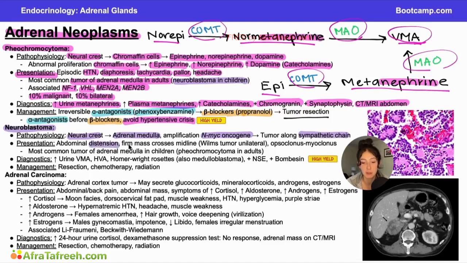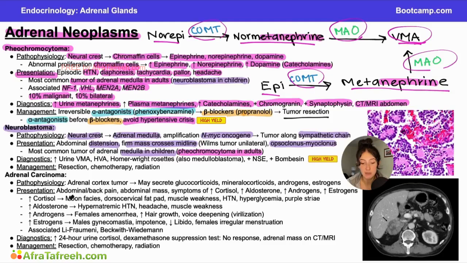Symptoms are going to be abdominal distension, a firm mass that crosses the midline. This is going to be an important factor because if you see a kid with a firm mass that doesn't cross the midline, that would be suspicious for Wilms tumor. However, if it does cross the midline, that's more suspicious for neuroblastoma. These patients may also have opsoclonus myoclonus. It is the most common tumor of the adrenal medulla in children. Remember that pheochromocytoma was more common in adults.